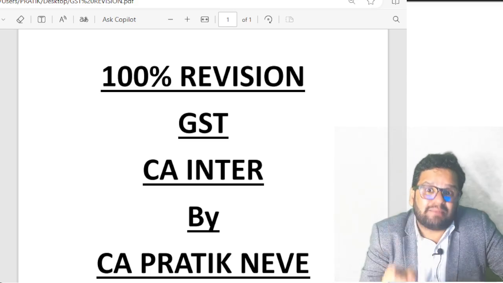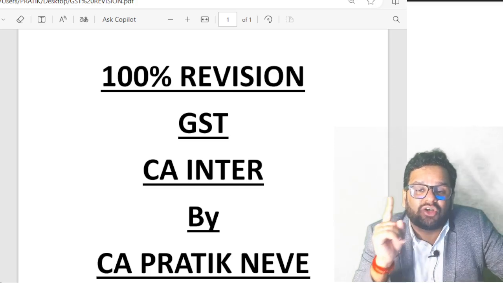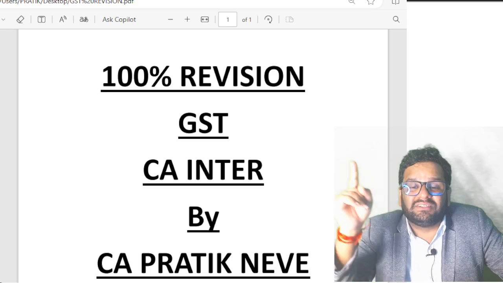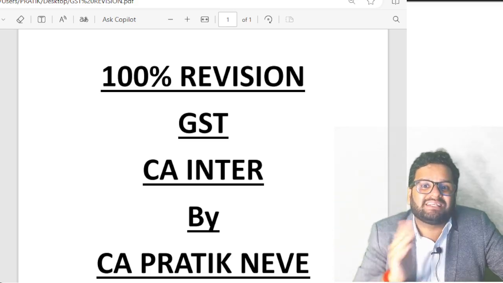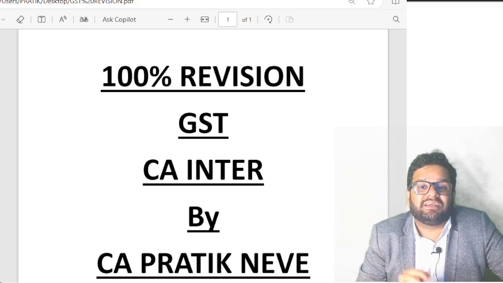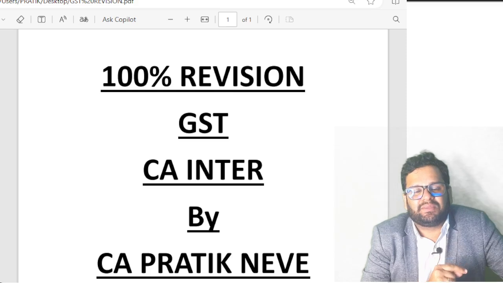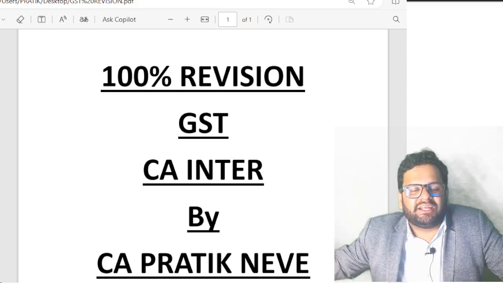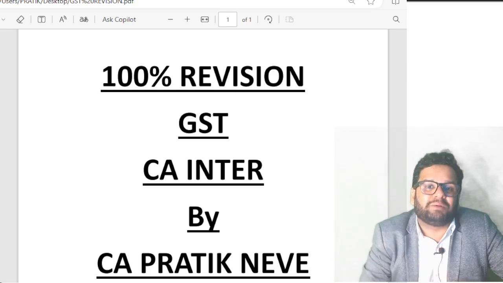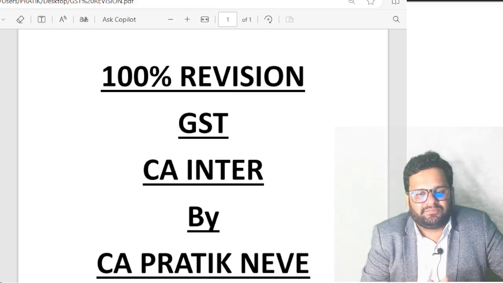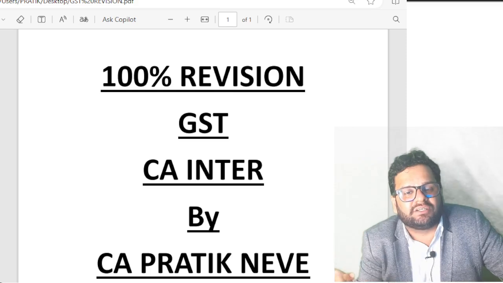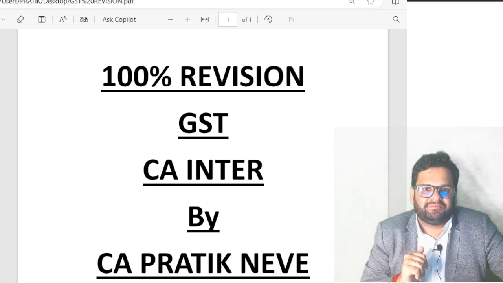Yes. So there is a time limit for declaring the details of credit note in the return of GST. What is that time limit? That time limit is same like 16(4) time limit for availing ITC. That is 30th November following the end of the financial year to which the credit note pertains, or actual date of filing annual return, whichever is earlier.